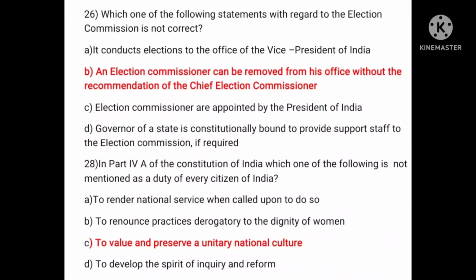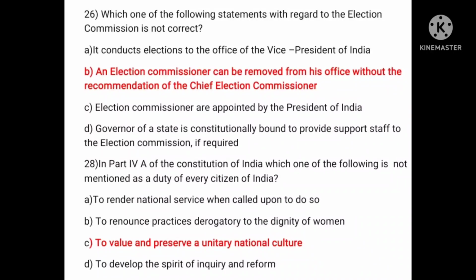Answer is B, that an election commissioner can be removed from his office without the recommendation of the Chief Election Commissioner. This is not a correct statement. The correct statement will be that an election commissioner can be removed from his office only on the recommendation of the Chief Election Commissioner.